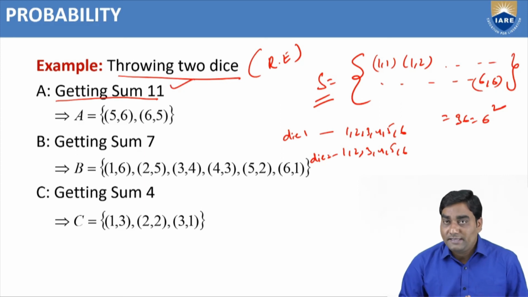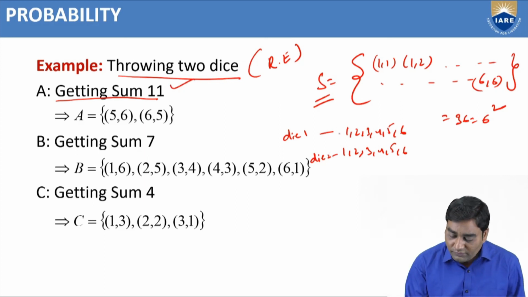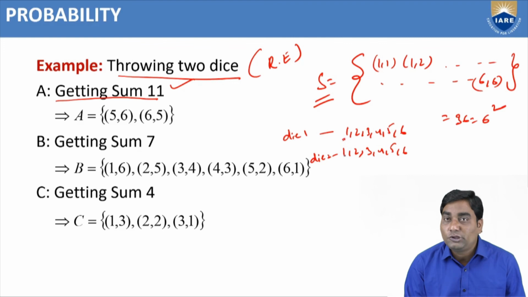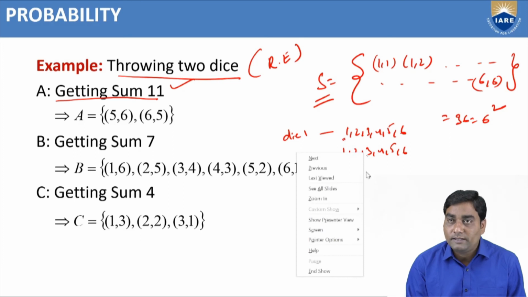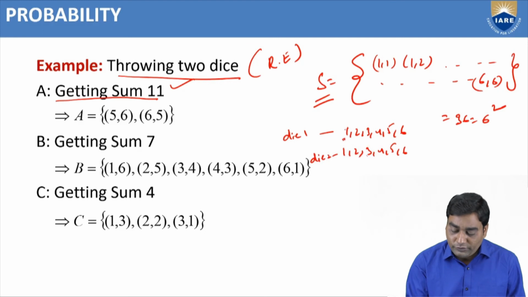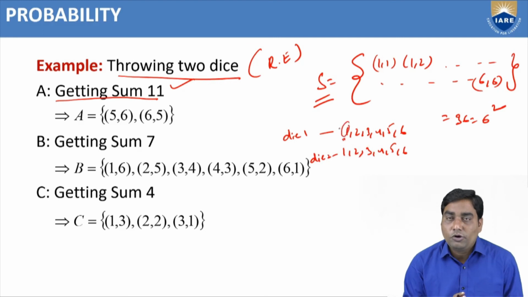Where do you get sum 11? If you start with 1: 1 plus 1 is 2 only, but sum 11 is required. 1 with 2 is 3, 1 with 3 is 4, 1 with 4 is 5. So with 1 we are not going to get 11.